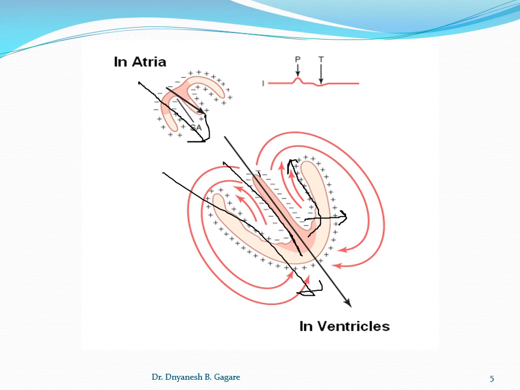The current flows in various directions, and at the end, while recording the ECG, we are recording all directions together because our electrode is on the surface of the body. So at this moment we have discussed how the wave of depolarization proceeds. Now see the next slide.